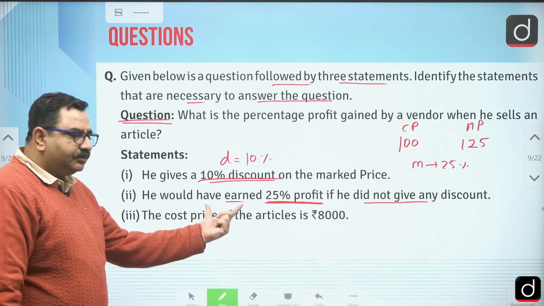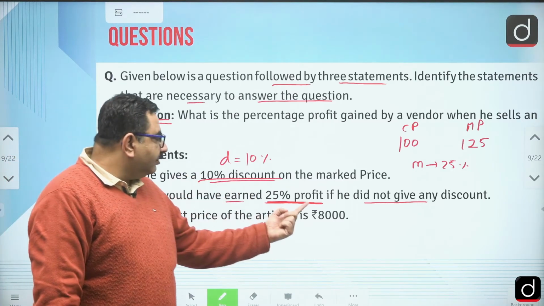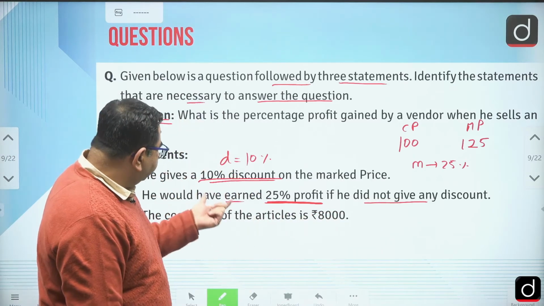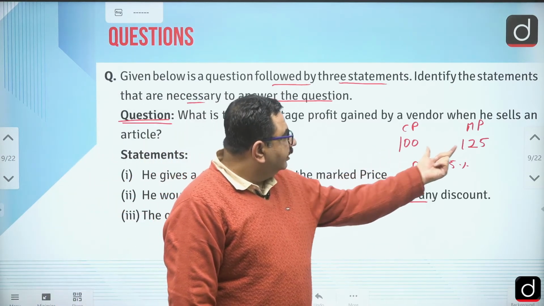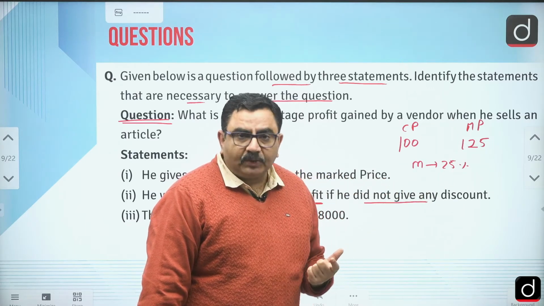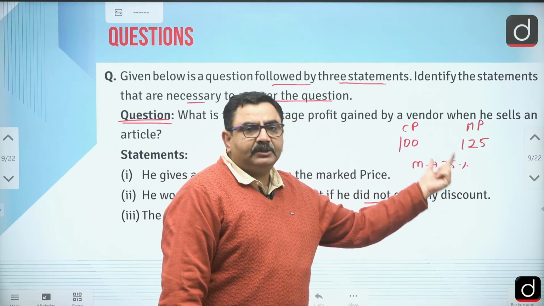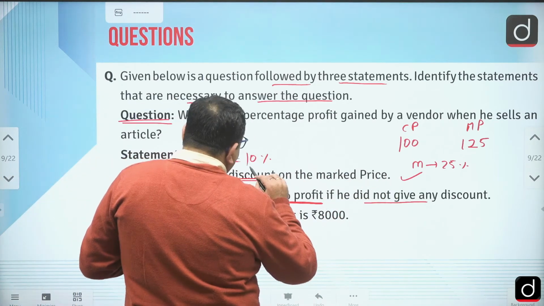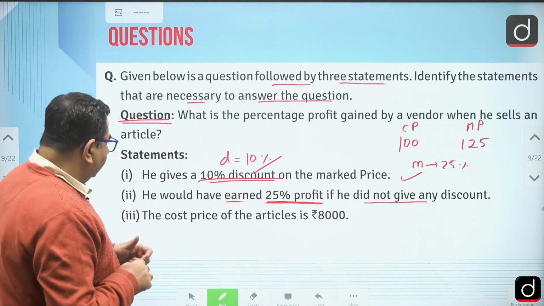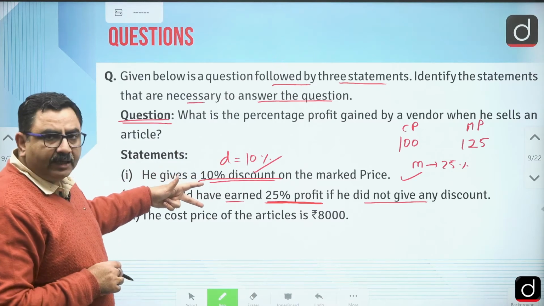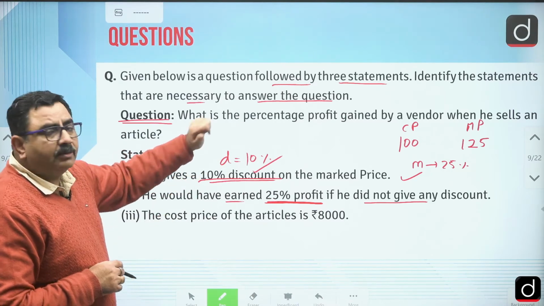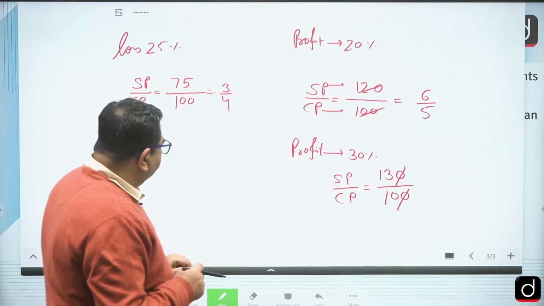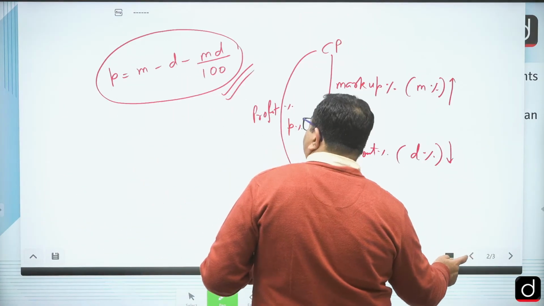So I hope with this statement it is clear. He would have earned 25% profit if he did not give any discount. It means if his cost price is 100, his mark price should be 125. So can I say the markup percentage is 25%. Now we know the markup percentage, we know the discount percentage. So can I say with the help of these two, statements 1 and 2 only, we can get the profit percentage, right?